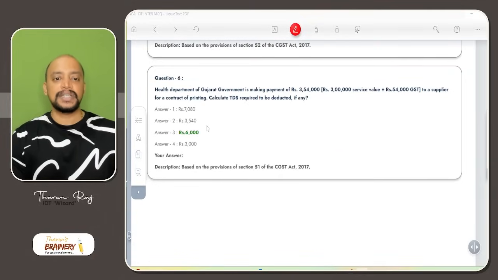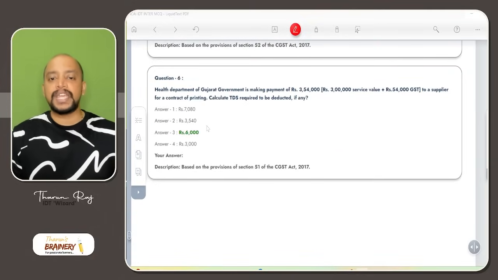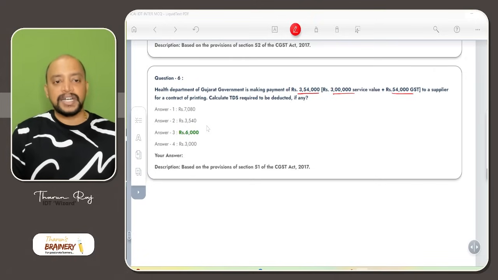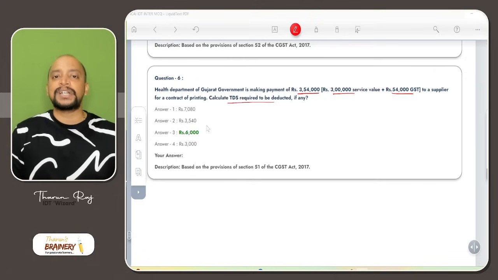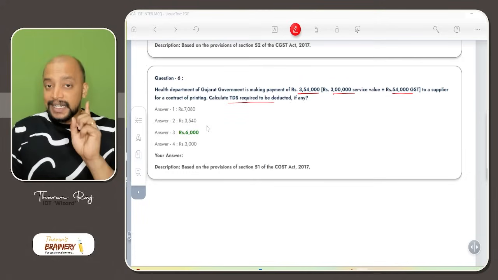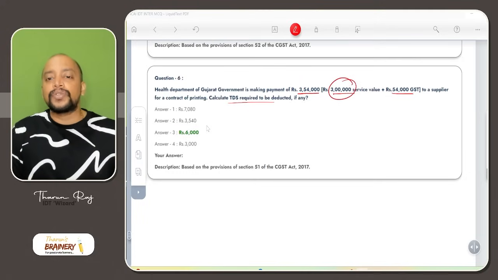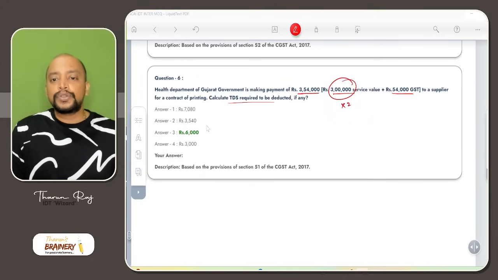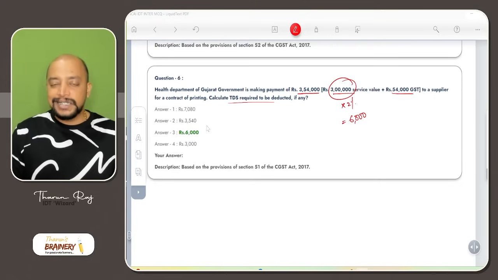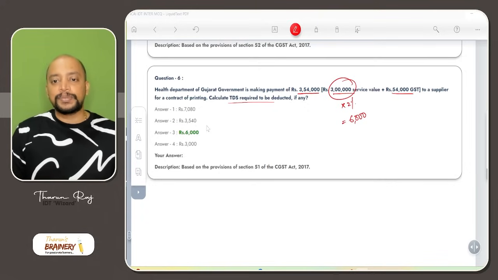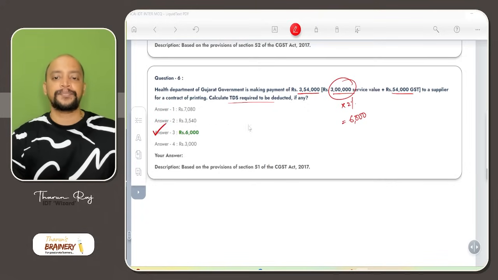Next, question number 6. Health Department of Gujarat is making payment of 3,54,000, that is 3 lakh service value plus GST 54,000, to a supplier for a contract of printing. Calculate TDS required to be deducted. What is the payment made? While deducting TDS, TDS is computed only on 3 lakhs. So 3 lakhs into 2% is what? 6,000. Don't compute TDS on 3,54,000 under GST. Under GST, TDS is computed on value excluding GST. So therefore 3 lakhs into 2%, 6,000 is the answer.